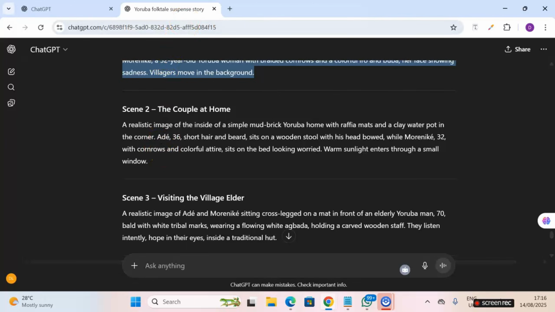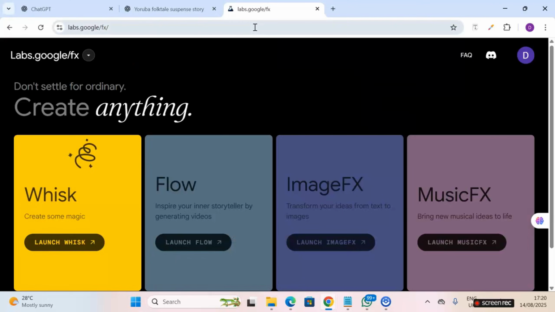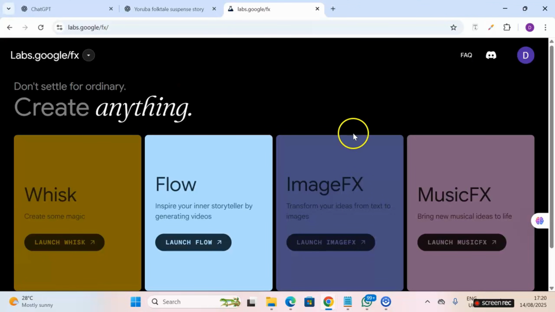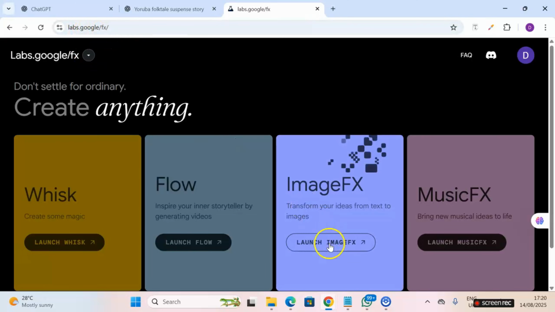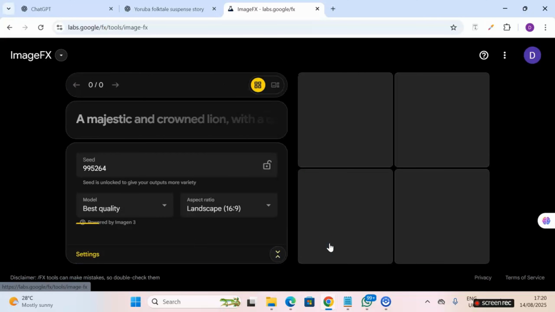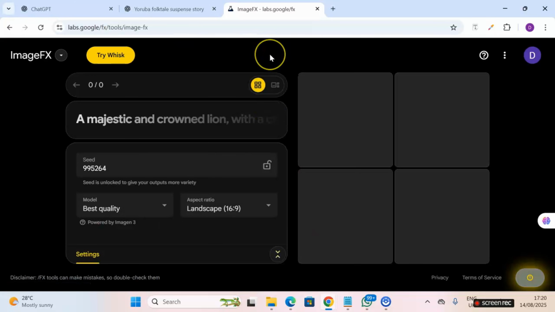And now we'll move over to the first image generating tool I want to show you. We're going to be using this prompt to generate the images on the two image generating tools I want to show you. The first AI tool I'll be using is ImageFX, Google ImageFX. So just use this link and then you click on Launch ImageFX, and this is what you're going to see.